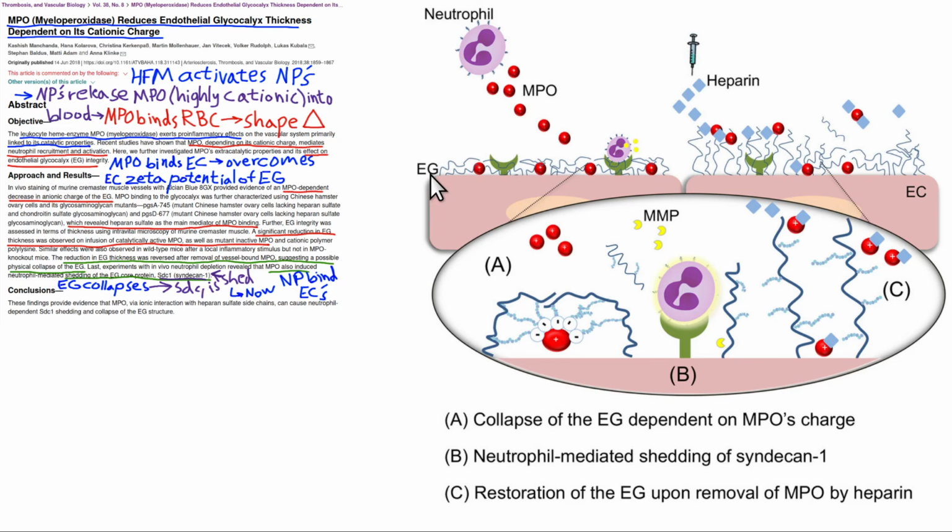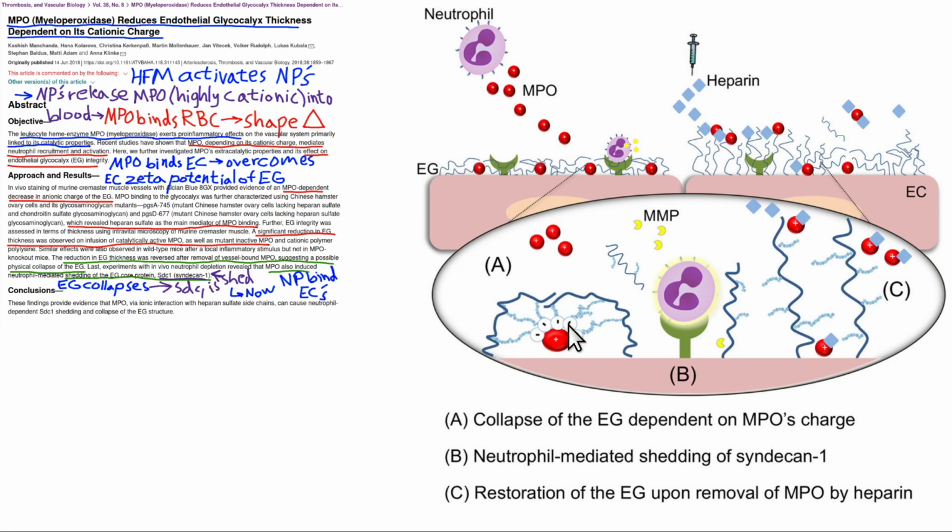So here, EC is endothelial cell. EG is endothelial glycocalyx, which means these little glycoproteins, sort of sugar-coated proteins that stick up from the cell. You can think of these little sugar-coated proteins, the endothelial glycocalyx, as being like trees on a mountain. If you're flying a helicopter over a mountain, these are the trees you would see on top of it. The mountain itself would be like the endothelial cell. So what happens is neutrophils, like red blood cells, have negative charges normally all around them, and that's called a zeta potential. But when activated by a high-fat meal, they will release MPO, MyeloPerOxidase, and these positive charges will then interact with the endothelial glycocalyx.